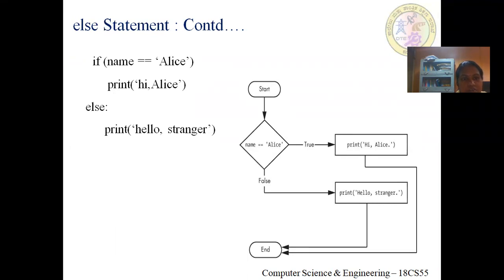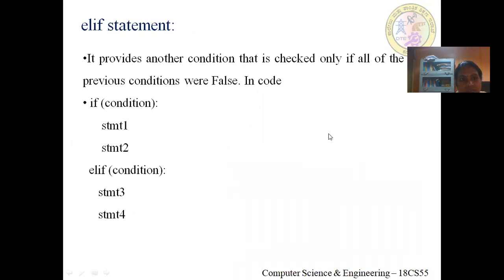So you give some spaces, and the indentation will be a little bit increased to write the set of instructions. Start, if the name is equal to Alice, then print hi Alice. If it is false, then you'll be printing hello stranger. So this is the flowchart related to the else statement.